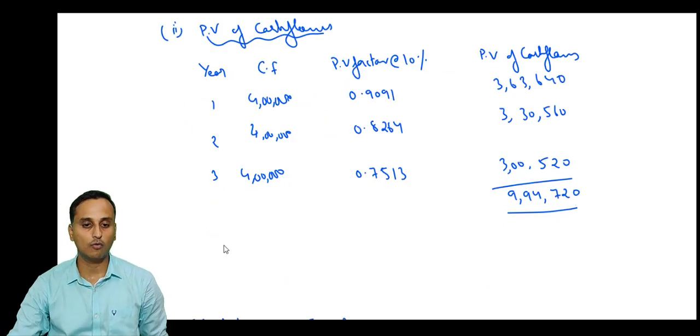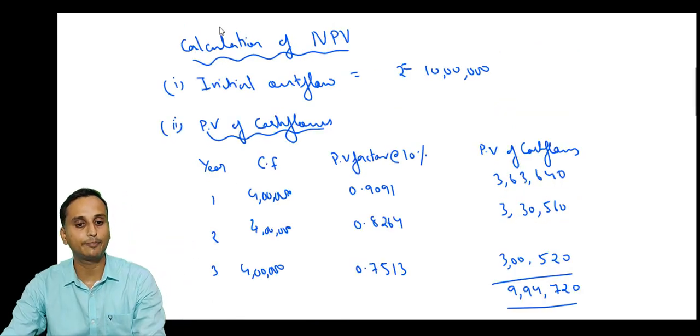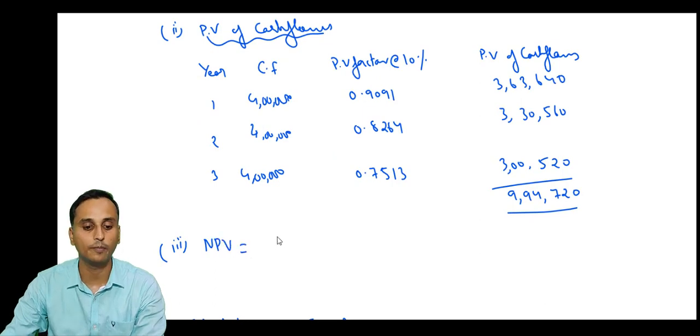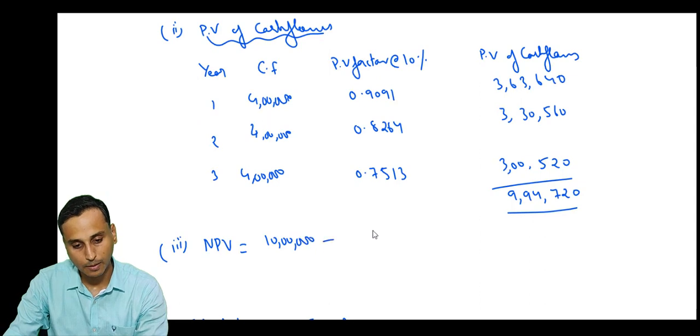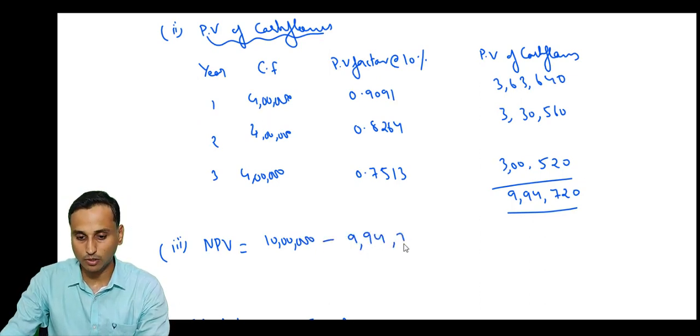Okay, everyone, so now what are we trying to calculate? The net present value. So net present value is equal to the initial outflow, which was 10 lakhs, minus the present value of cash flows, 9,94,720.